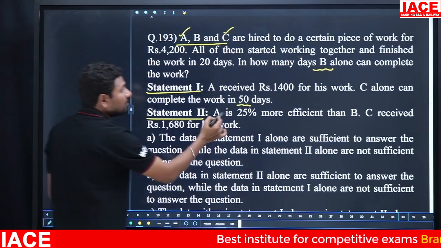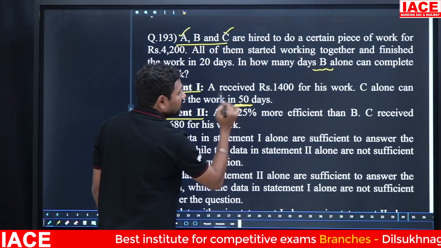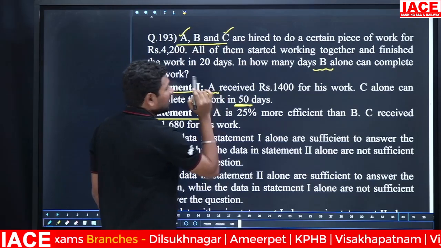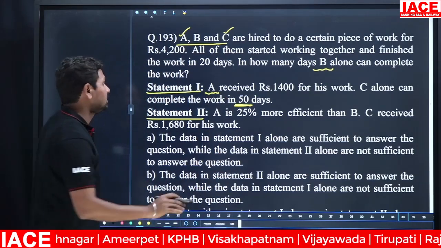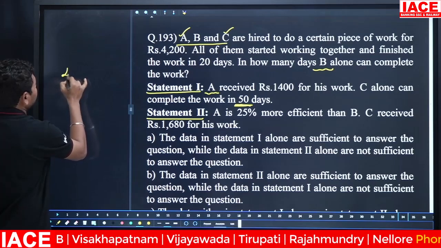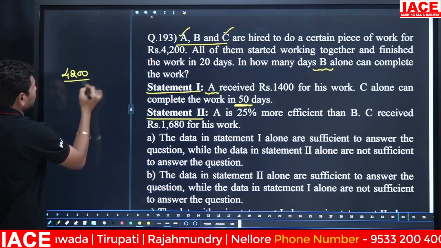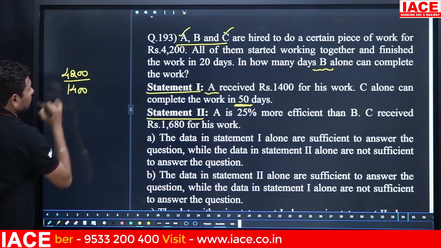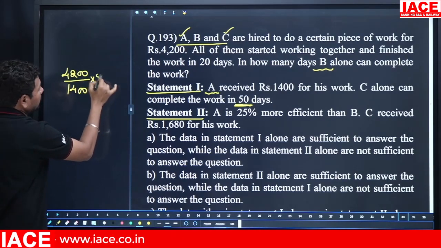For that, C alone's value we already know. C alone will complete the total work in 50 days. But we require A. In how many days will A alone complete the work? Look at the total money, which is 4,200. In this, A's portion is 1,400.